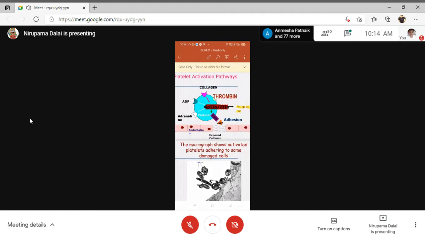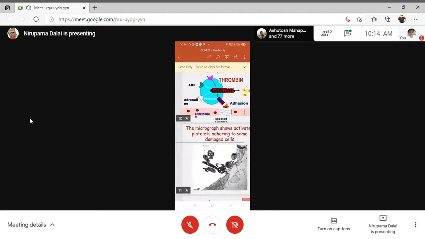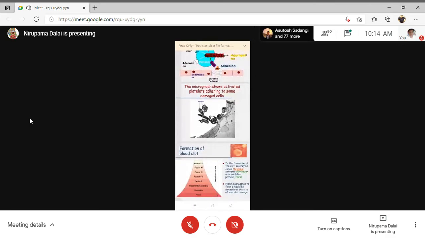So that is the total mechanism. Whenever the platelet plug has been formed, if there is a minor injury, remember, at that time the vasoconstriction as well as the platelet plug is essential. But whenever there is a major injury, this vasoconstriction and platelet plug formation cannot seal the bleeding. At that time the clot has to be formed. Clear? Yes, ma'am.